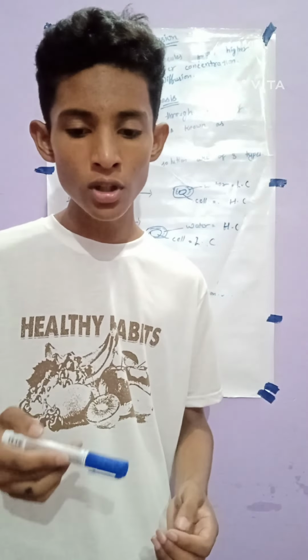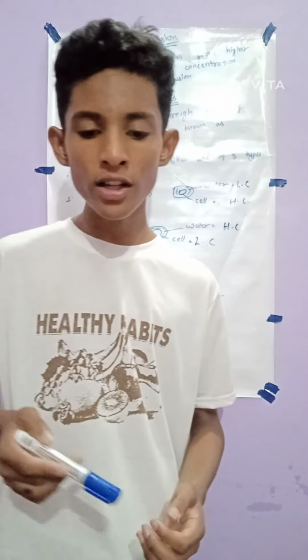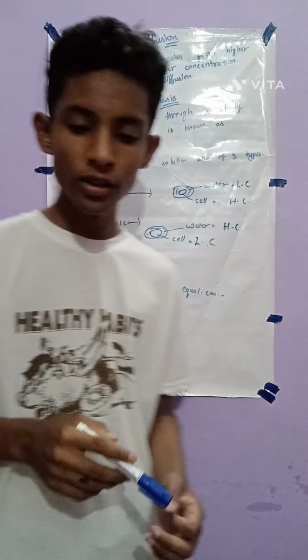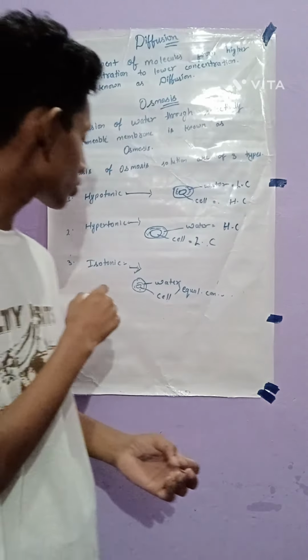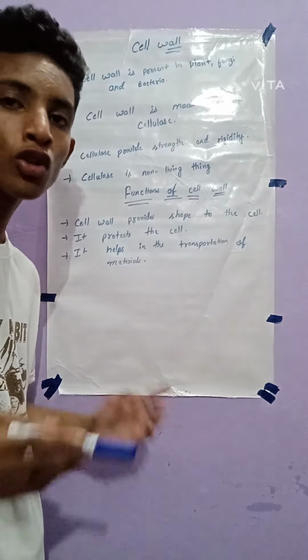In a hypertonic solution, if the surrounding of the cell has lower concentration than inside the cell, then the cell will lose water. Such a solution is a hypertonic solution. The cell will shrink. In an isotonic solution, the surrounding of the cell has the same concentration as the cell, then there will be no movement. Such a solution is called an isotonic solution. The cell size remains the same.